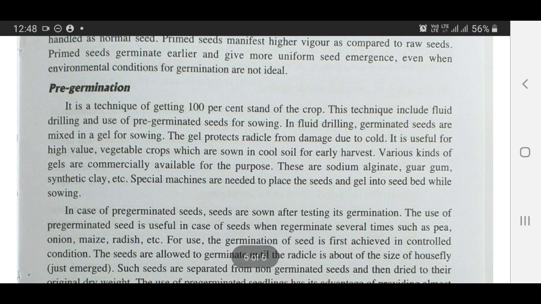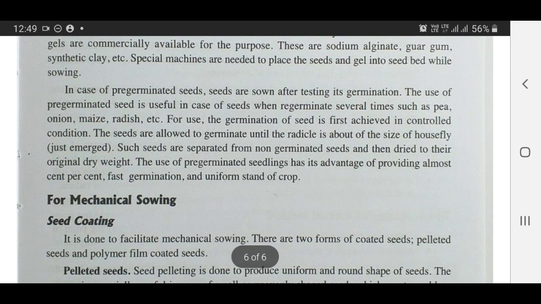Pre-germination is the technique of getting a 100% stand of the crop. This technique includes fluid drilling and use of pre-germinated seeds for sowing. In fluid drilling, germinated seeds are mixed in a gel for sowing. The gel protects the radicle from damage due to cold. It is useful for high value vegetable crops sown in cool soil for early harvest. Various kinds of gels are commercially available for the purpose. These are sodium alginate, guar gum, synthetic clay, etc. Special machines are needed to place the seeds and gel into the seed bed while sowing.